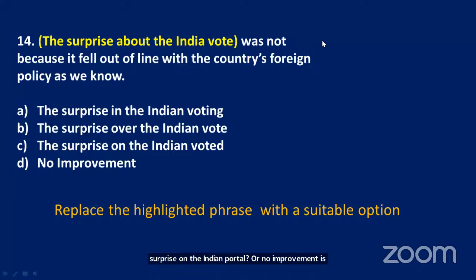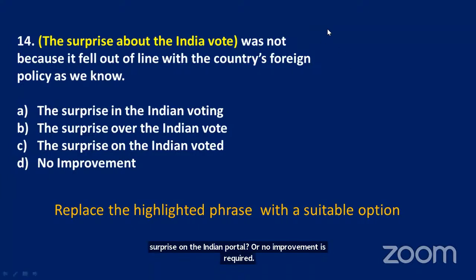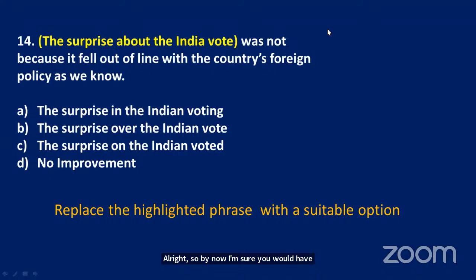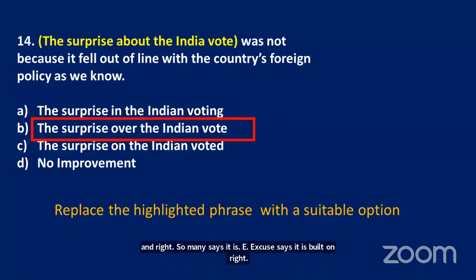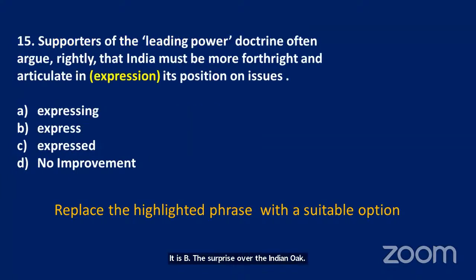All right, by now I'm sure you would have guessed the answer, and let me see. C, B, A, Akshaya, Tirupati, Yogita, Ishwarya, Sai Teja, Shruti, Preetika, Sandhya. Many say it is A. Few say it is B. All right, it is B: the surprise over the Indian oath. Yes, good. See the next question.